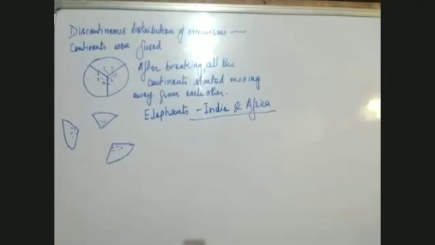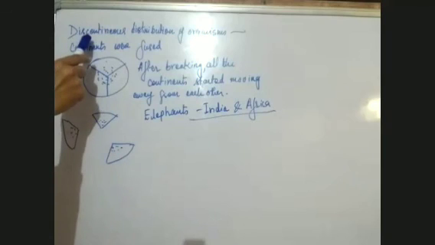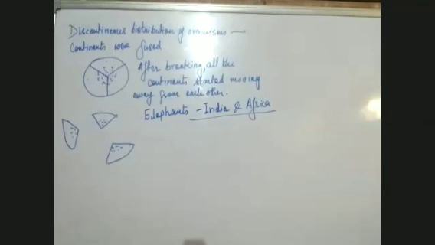Of course, this is their natural habitat, where they originated, where they were found previously. It was only India and Africa. Later on, some elephants were taken to different countries, and they are also found there now. But the original habitat of elephants is India and Africa.